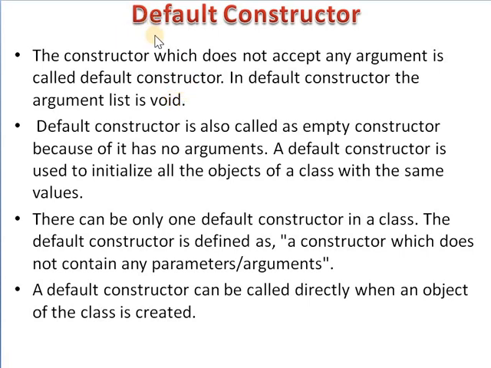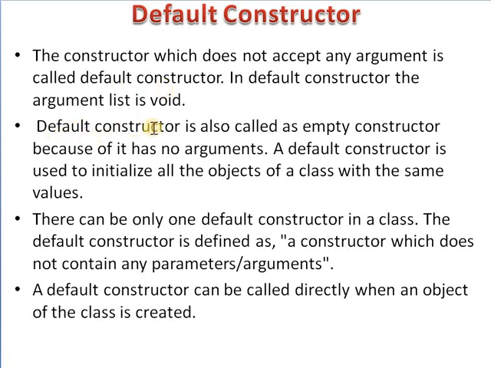It means the constructor type which does not accept any argument is called the default constructor, and the parameter list is void, so we pass the void keyword as a parameter.